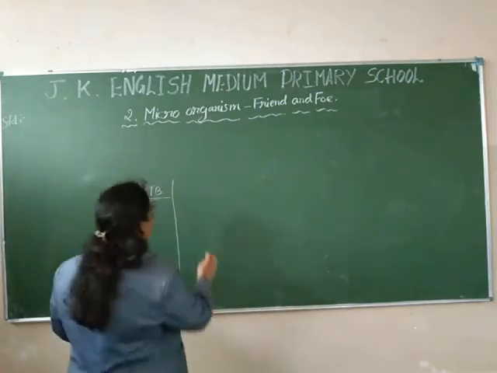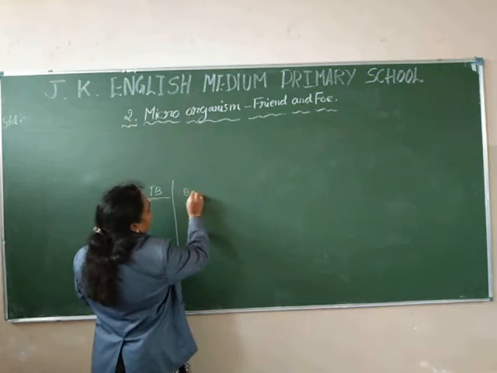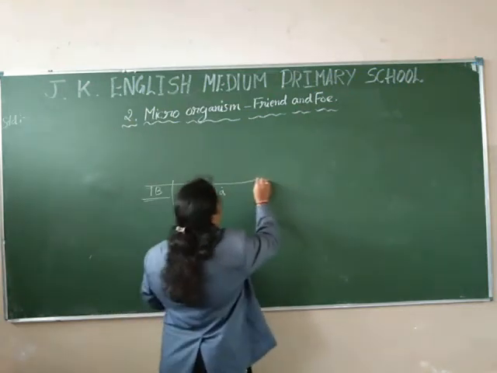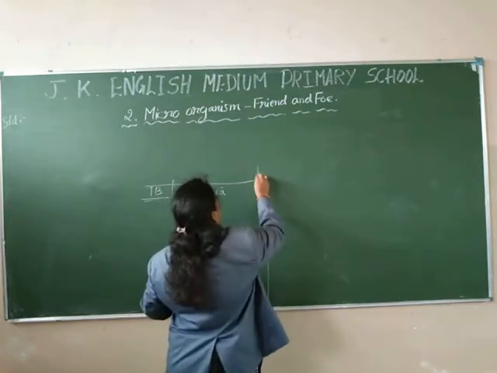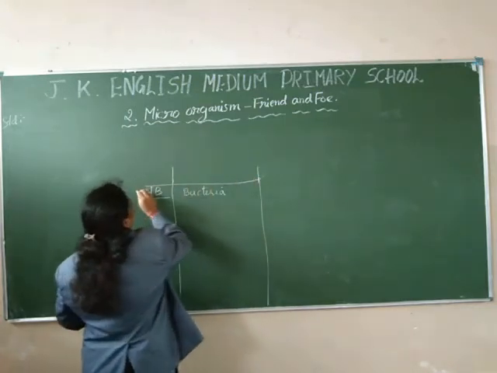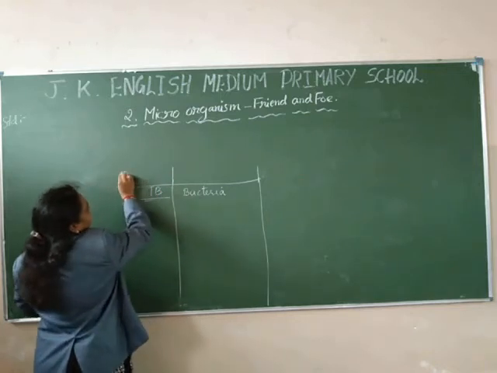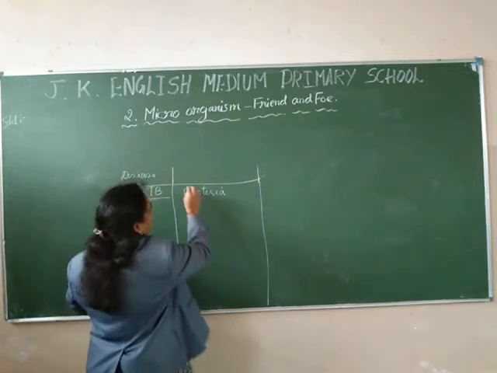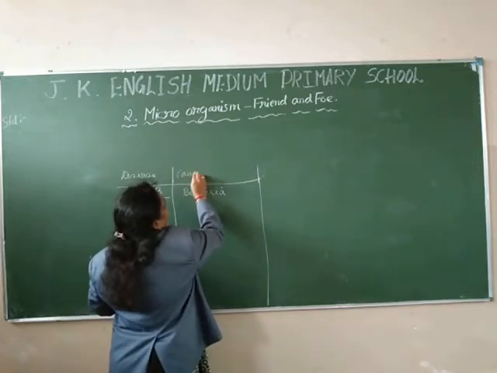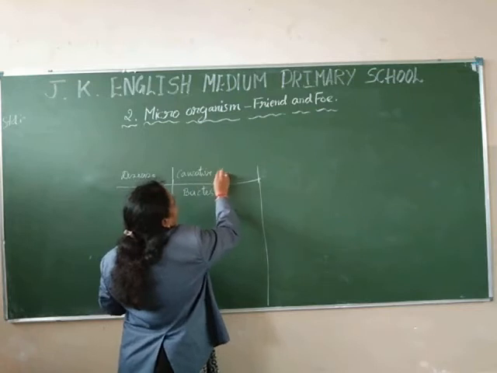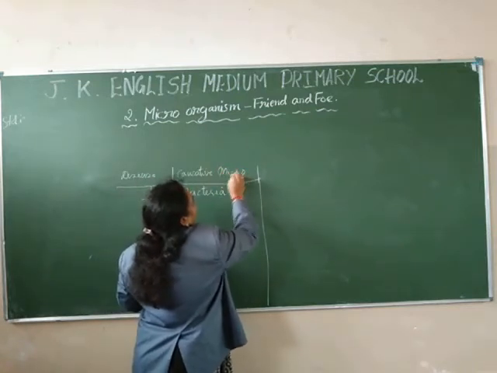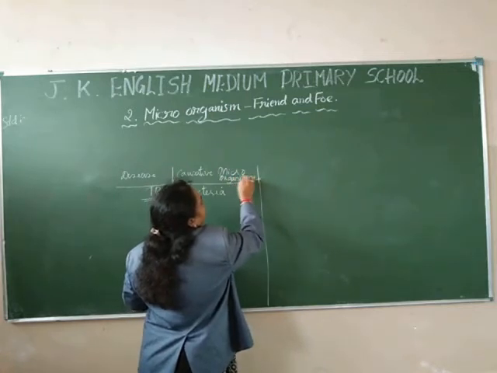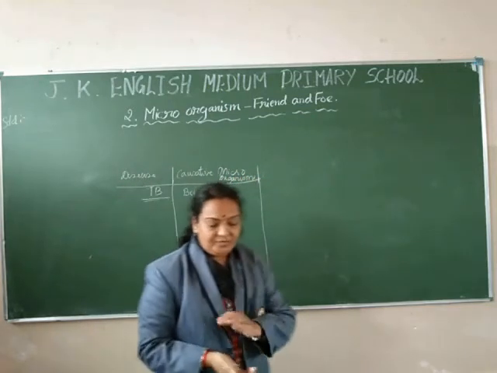So which are the causative organisms? Bacteria. This is the name of the disease, and the causative organisms are bacteria. And what precaution has to be taken?